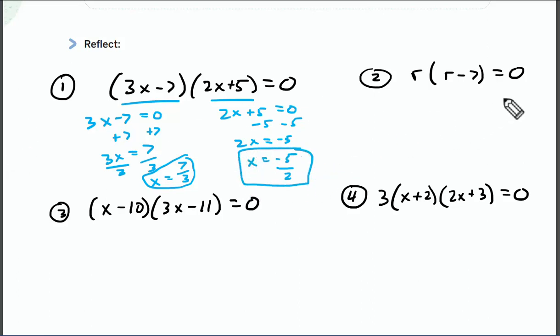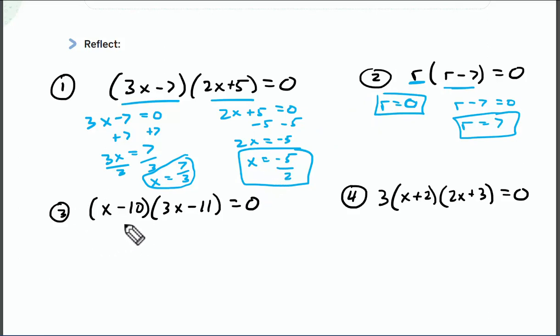For number 2 here, these are both 2 things being multiplied to give me 0, so I'm going to take this first thing and the second thing, split it up. R equals 0. I cannot do anything more than that, so that is my answer. The next one, r minus 7 equals 0. I had r equals positive 7, so both of these are solutions to that problem.